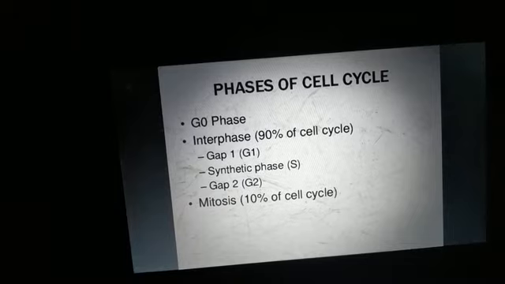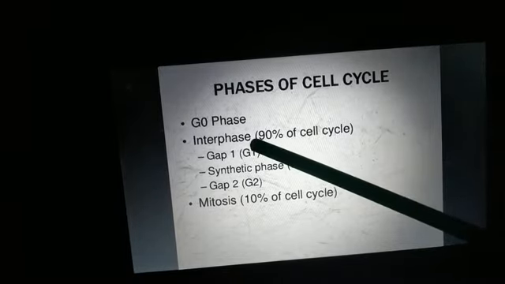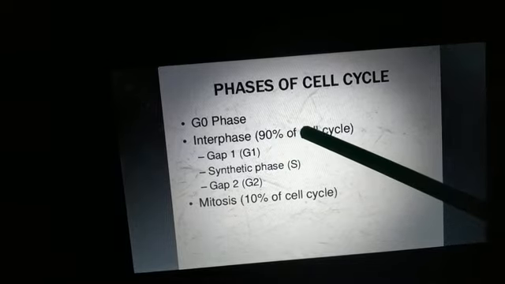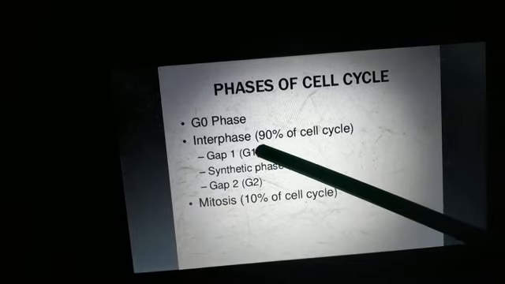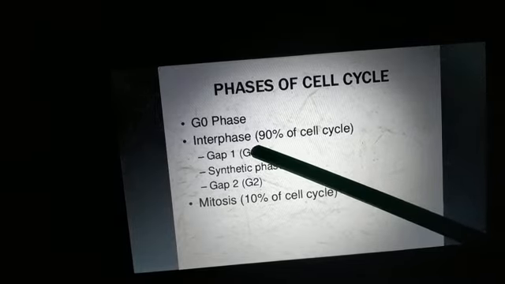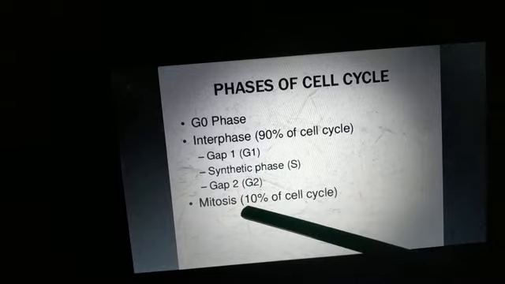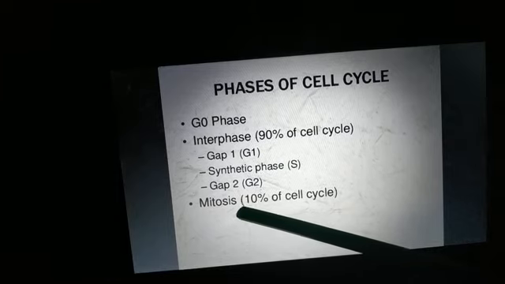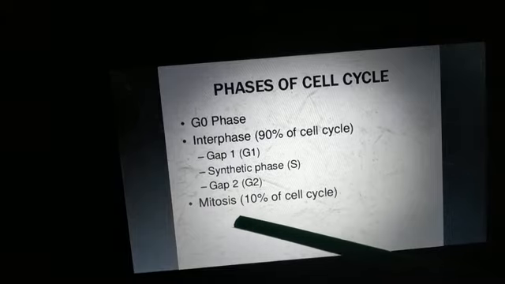So in the cell cycle, we mainly have two phases: interphase, which will take around 90 to 95% of the cell cycle, and it consists of three parts: G1, S phase and G2 phase. Then the next phase is M phase, or you can say multiplication phase, or mitosis phase.